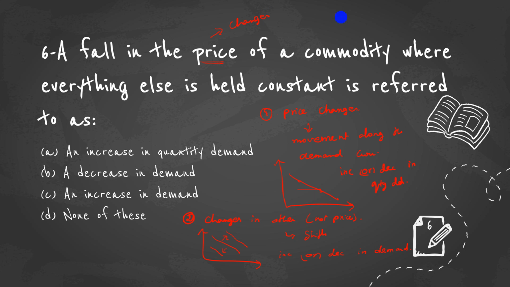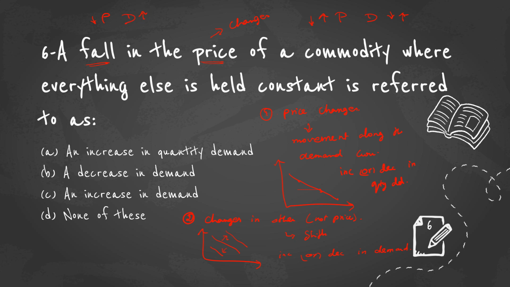You all know when price increases, demand decreases, and when price decreases, demand increases. So there is an inverse relationship between price and demand. So here the price is decreasing. Fall in the price of a commodity where everything else is held constant. So when price decreases, what happens?